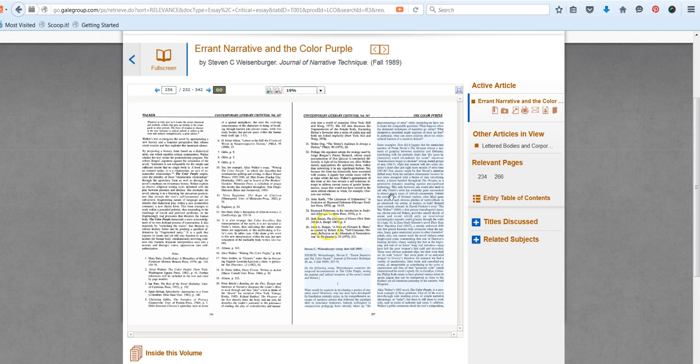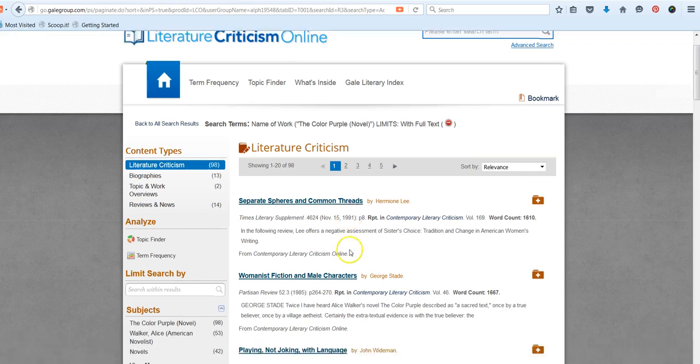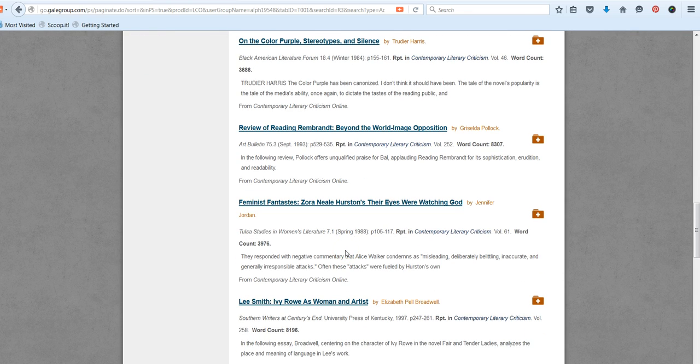When you're done looking at that particular article, you can use the back arrow over here, or if you want to continue to browse the article in full screen, then you can do that too. Otherwise, you can hit that back arrow to continue browsing the results that are available for that particular search that you executed.